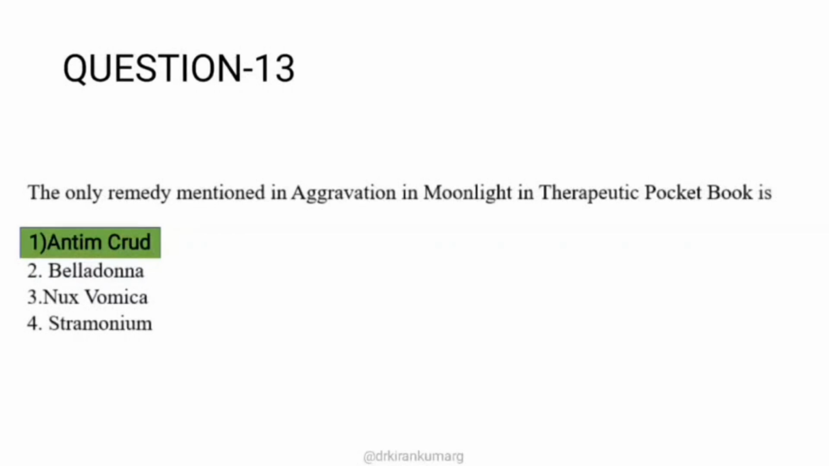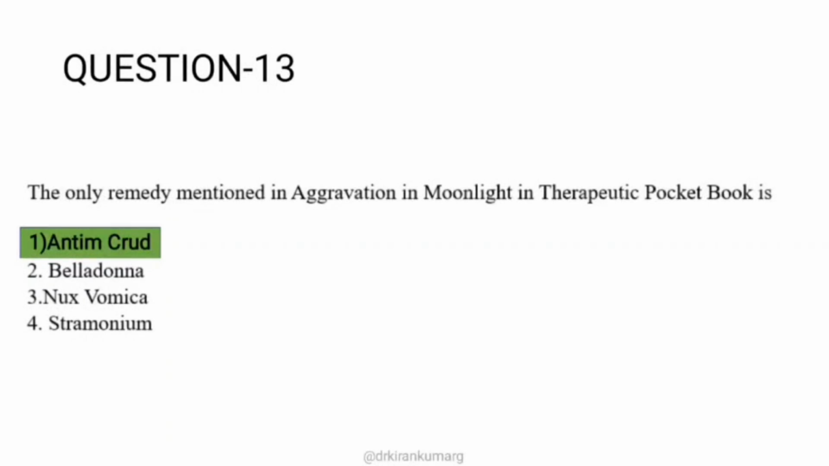The only remedy mentioned in aggravation in moonlight in the Therapeutic Pocket Book. Again, it's a single drug rubric from the aggravation chapter of BTPB. There are many single drug rubrics asked in AIAPGET 2022, especially from BTPB. So your area of interest should also be single drug rubrics from different chapters of all the 3 basic repertories. The only remedy mentioned is Antimonium crudum.